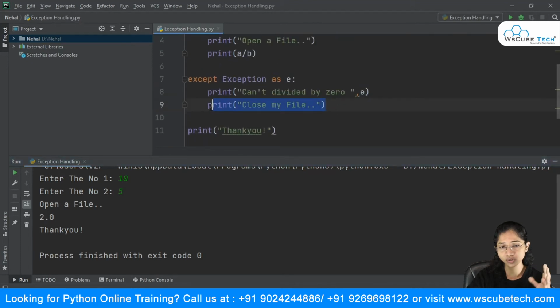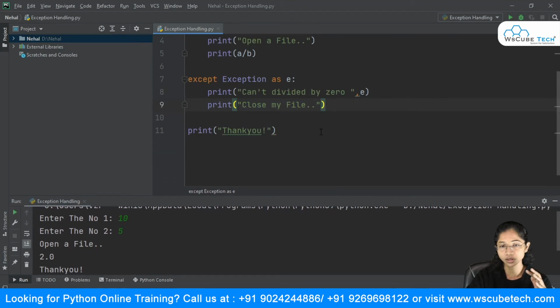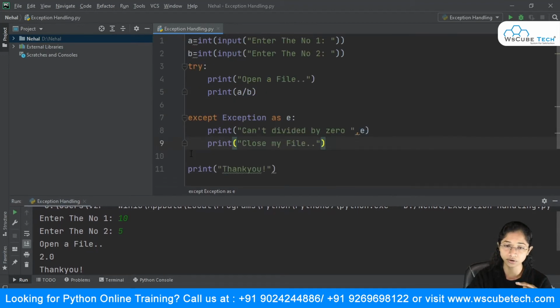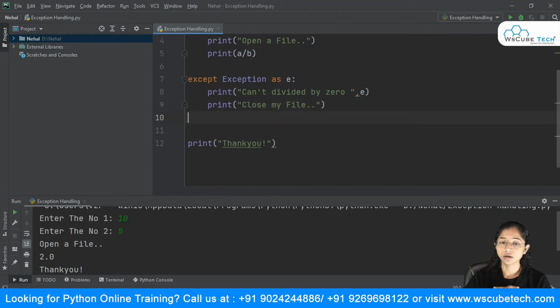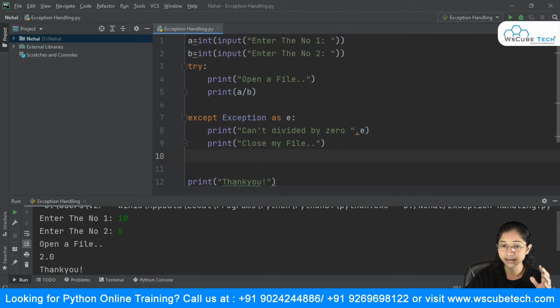So in either condition, I'm not able to cope with this. So what can I do in this scenario? Because I want my open a file to get executed, and if the conditions are true, this should be executed. If not, it should go inside my exception, give this error, and after this it should even close my file as well. For that scenario, Python has another keyword, that is finally.